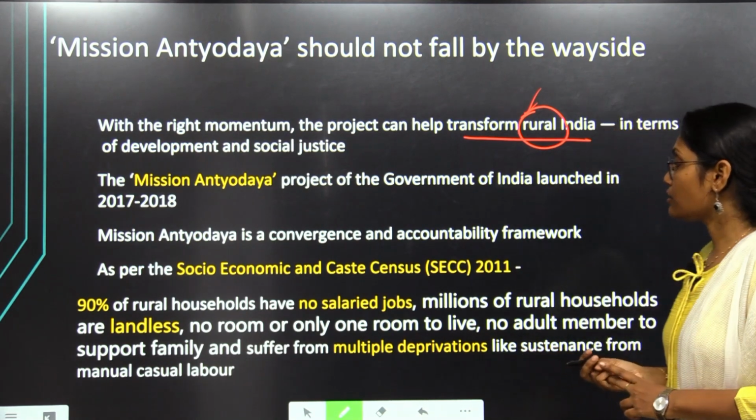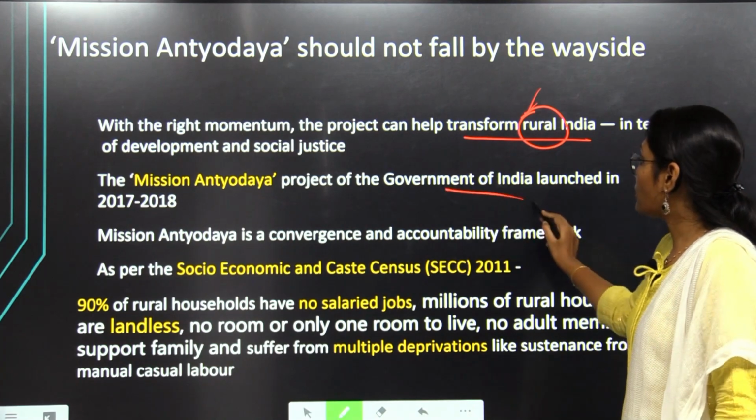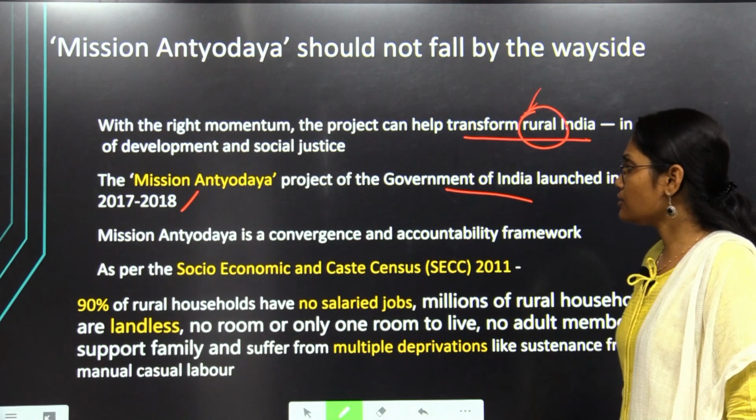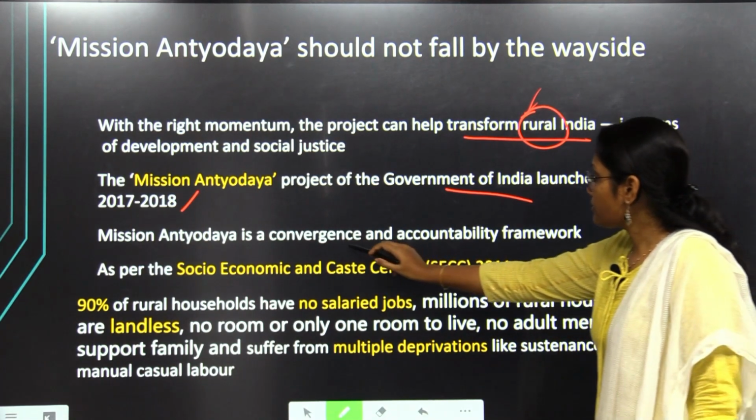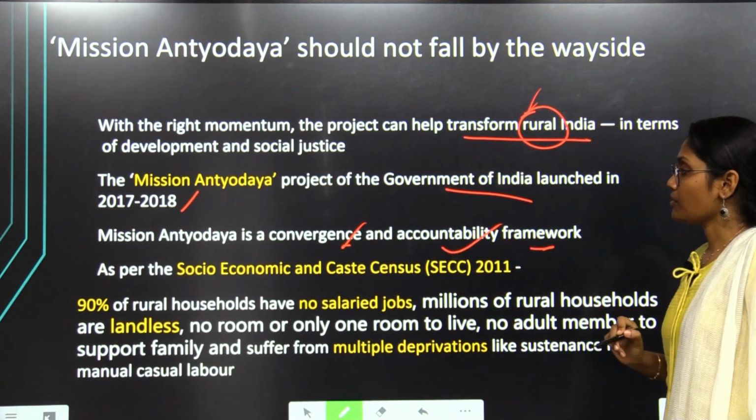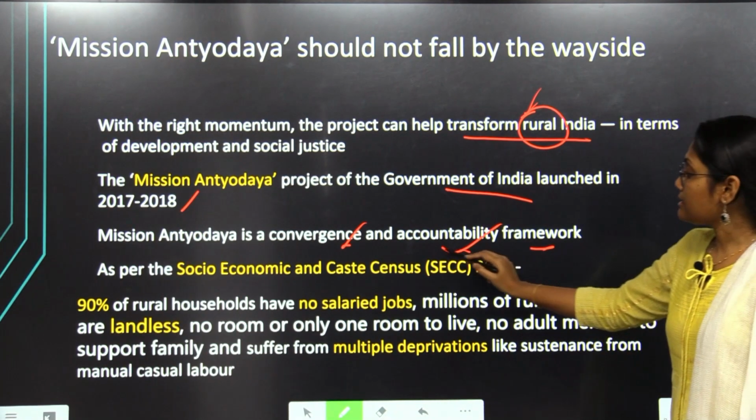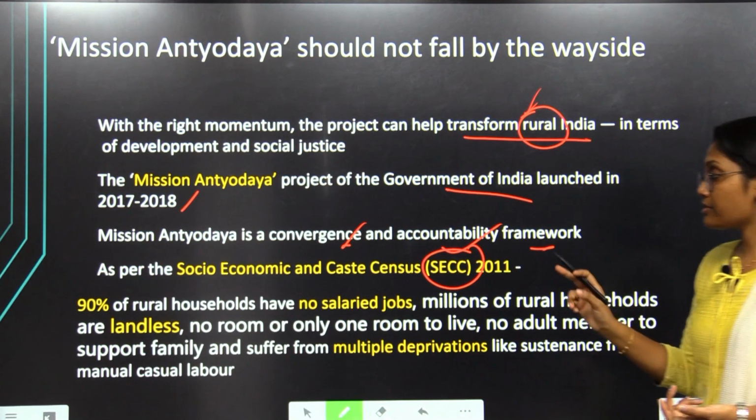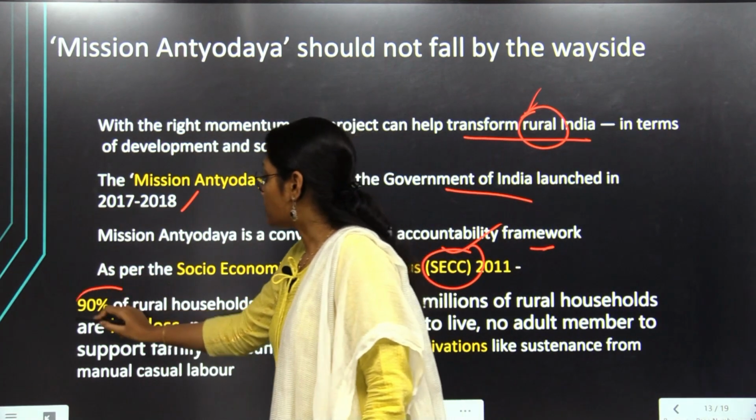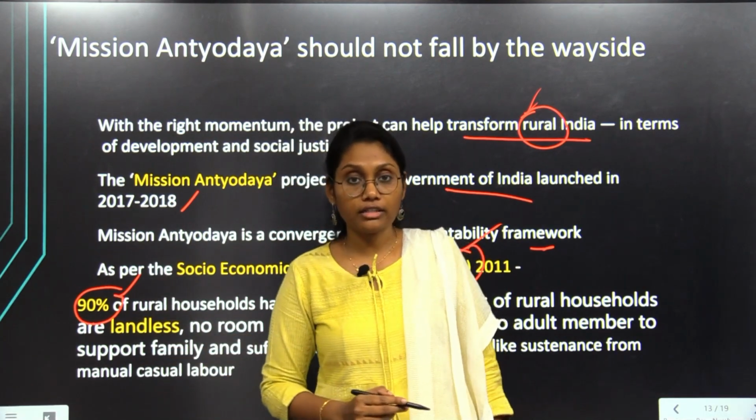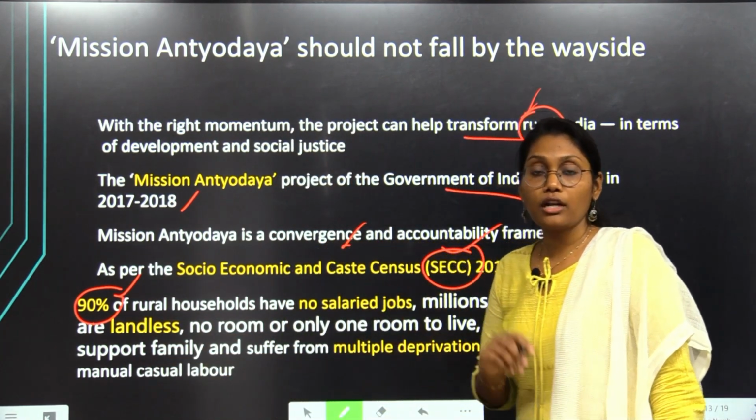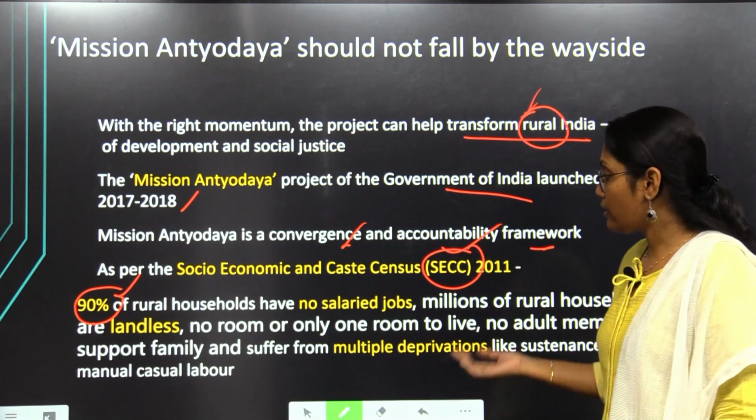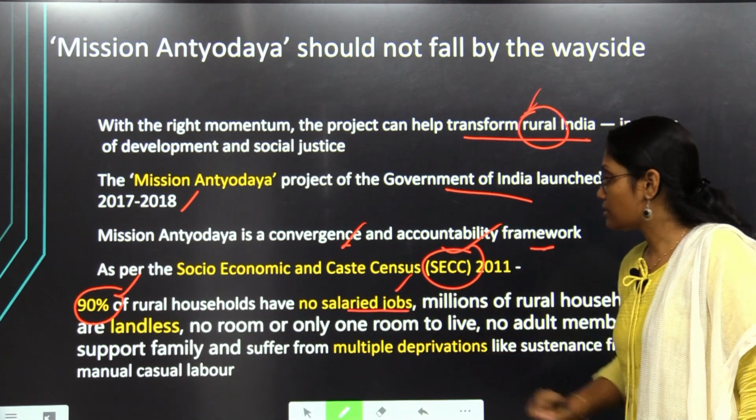So if we study all those, the government of India launched that scheme in the year 2017-18. And also Mission Antyodaya is a convergence and accountability framework. As per the SECC report, the Socio-Economic and Caste Census 2011, 90% of rural households have no salaried jobs. That is a very worrying point, right? Why? Because the rural households are not having a betterment of life, and also they are not having salaried jobs.